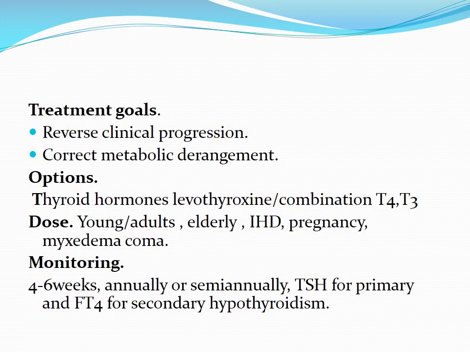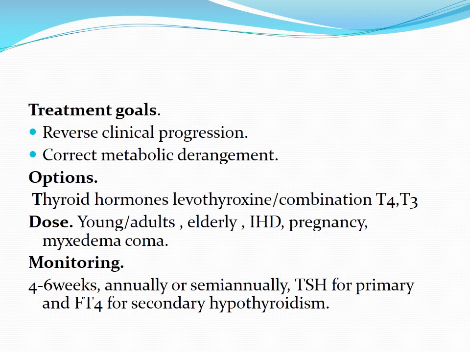And another aspect why we take TSH as a monitoring is that we need neither TSH below the normal range or near the normal, nor TSH in the high normal range, because both can cause cardiac morbidity, atrial fibrillation in the elderly populations.